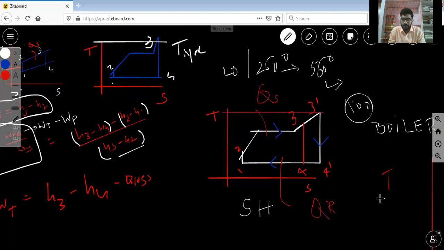For example, I will give you one practical, real-time application: gas turbines. Modern gas turbines maintain very high temperatures, around 1600 to 1800 degrees. If you exceed the temperature, what will happen in a gas turbine?